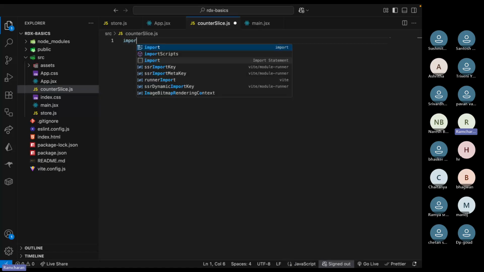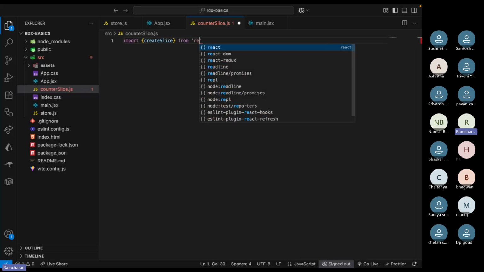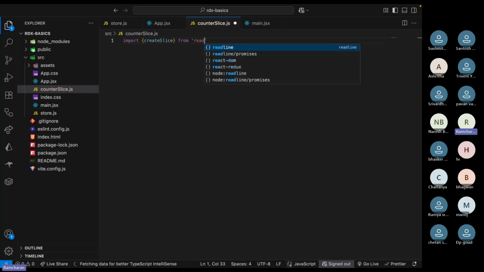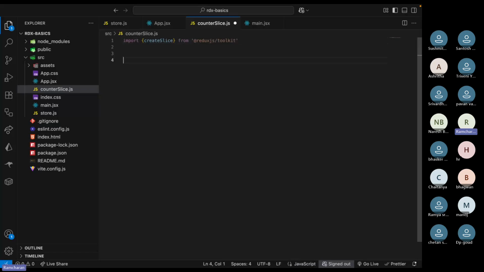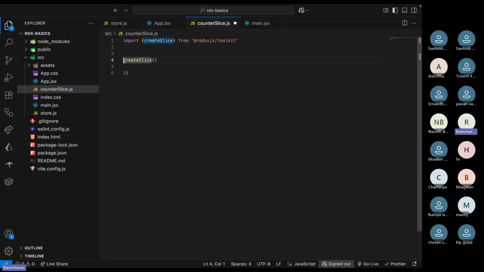So you import createSlice from Redux Toolkit, like this. You import createSlice, and now you call this function and pass some object to it, and you name it counterSlice. Counter slice is equal to this. You just store it in a variable, and you can export it here. You write exports here. I'll also tell you how to write exports.